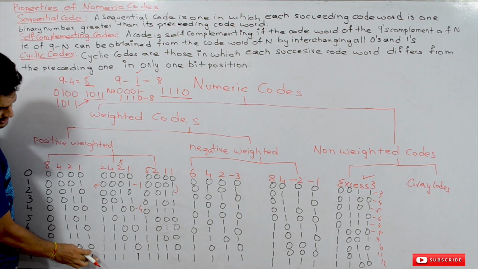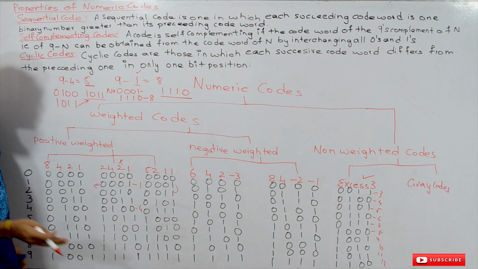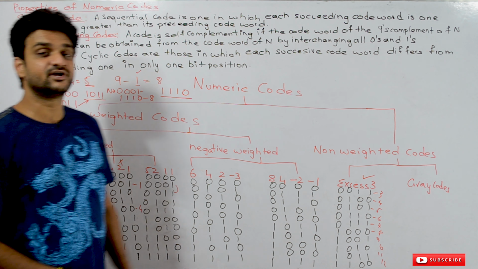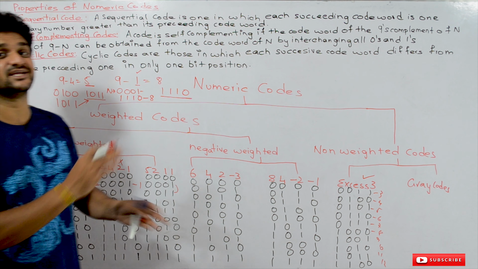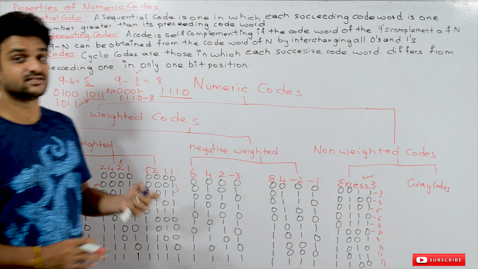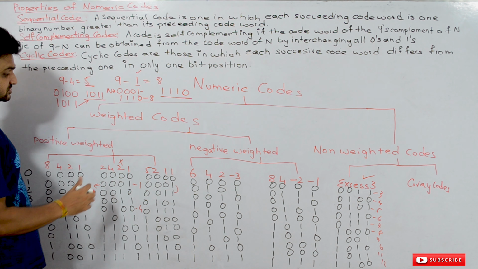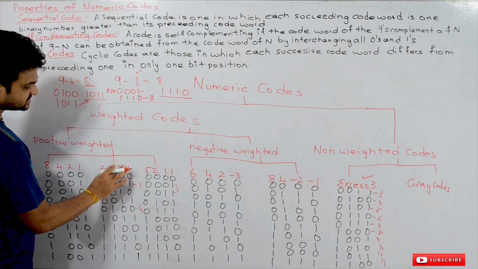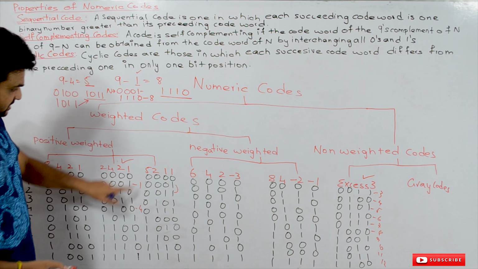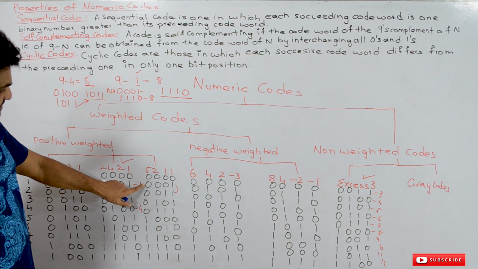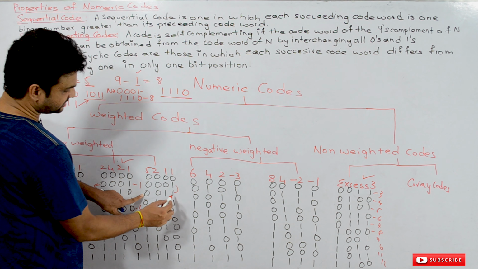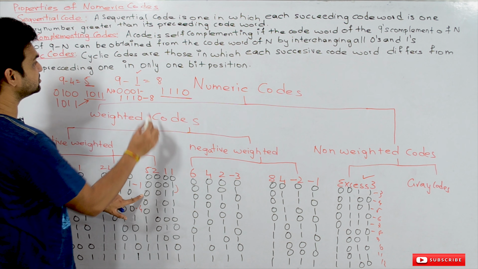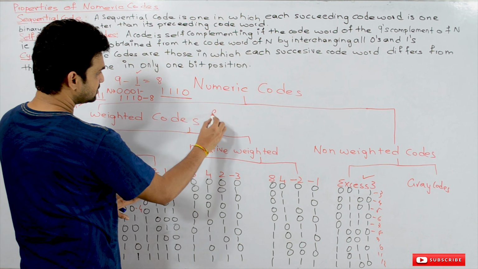So you take any code word, the 9th complement of that code word can be obtained by just interchanging the bits of the given code word. Okay, so this code is a self-complementing code. Similarly, you take this one. This is 0011, and the decimal representation of this is 2. 9 minus 2 is equal to 7.